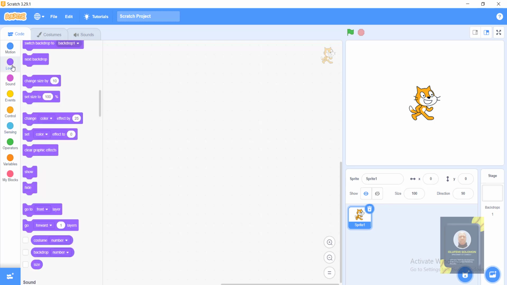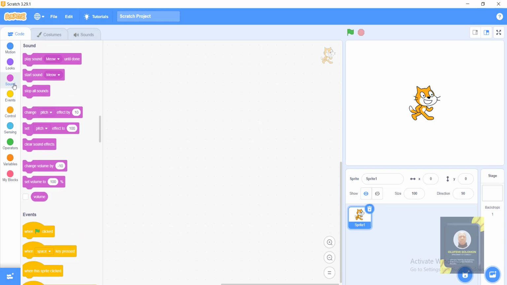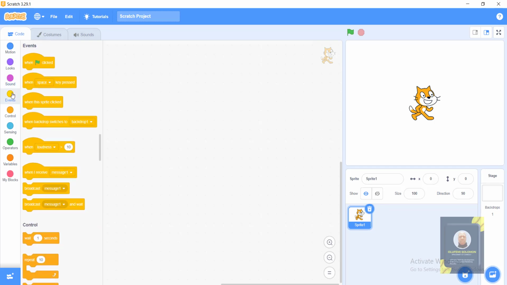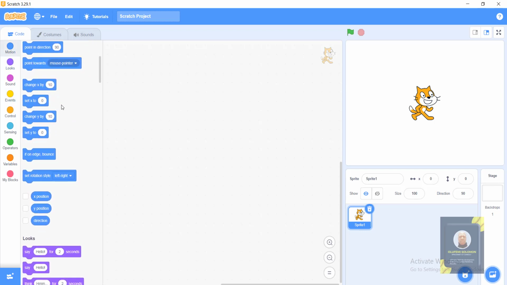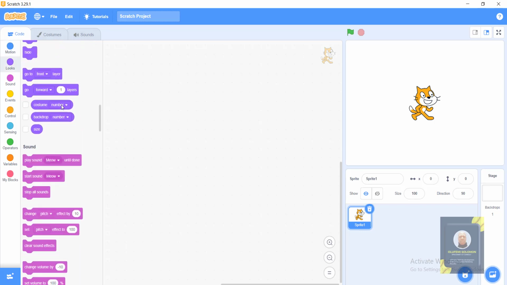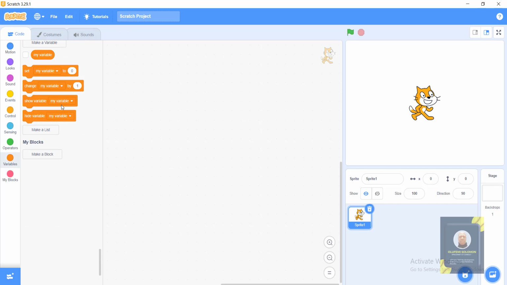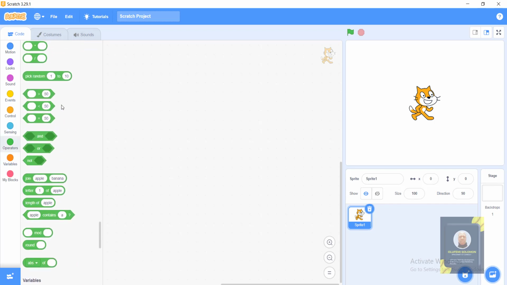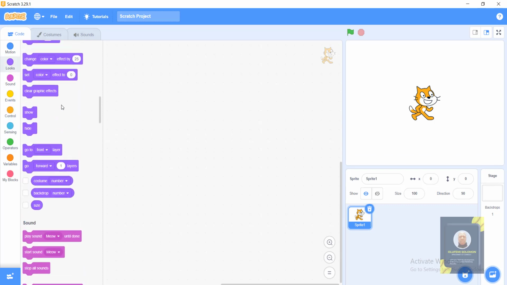When I click on looks, as you can see, we have different functions right here. When I click on sound, we have different functions. When I click on events, different ones. These are the things that we're going to be using, and to be very good at Scratch, you need to master what each one of them does. You should know at least 95% of what they do and how we can use them.